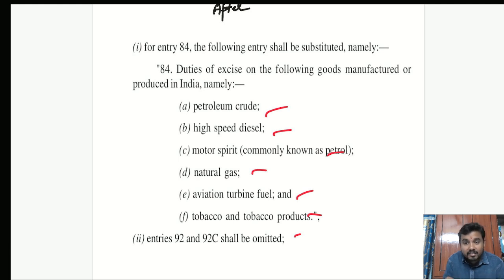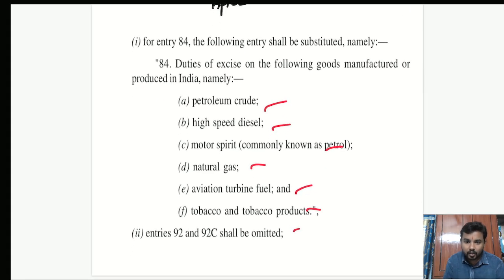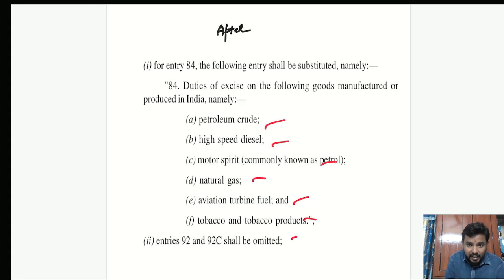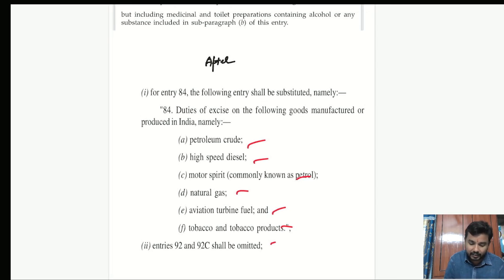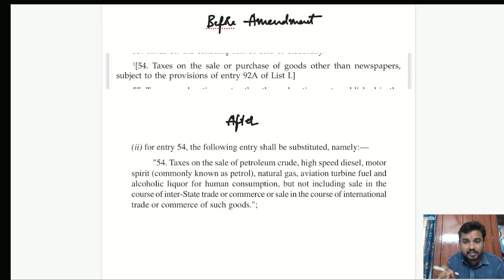Now we all know that GST subsumed the excise duty. How was it subsumed? Because of this amendment, because of these entry amendments and also 246A. That is the way it was done. Also, earlier, for taxation on the sale of goods, the exclusive power was with the state assemblies with respect to within-state sales.